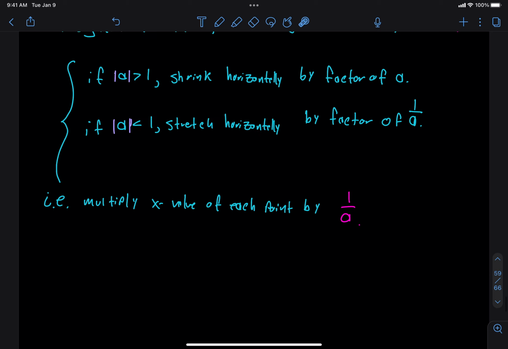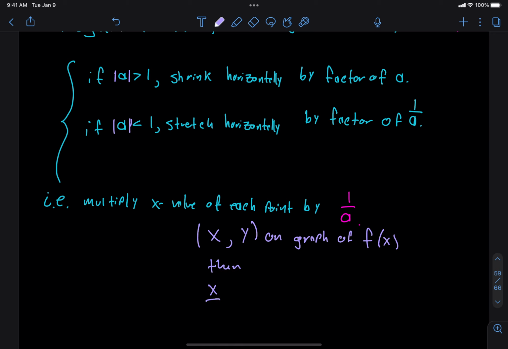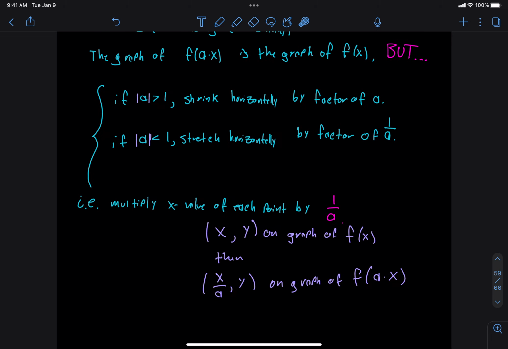So if (x, y) is on the graph of f of x, then (x over a, y), so same height, different x value, is on the graph of f of a times x. It's really confusing because we're multiplying by a, but all the x values are actually going to get divided by a.